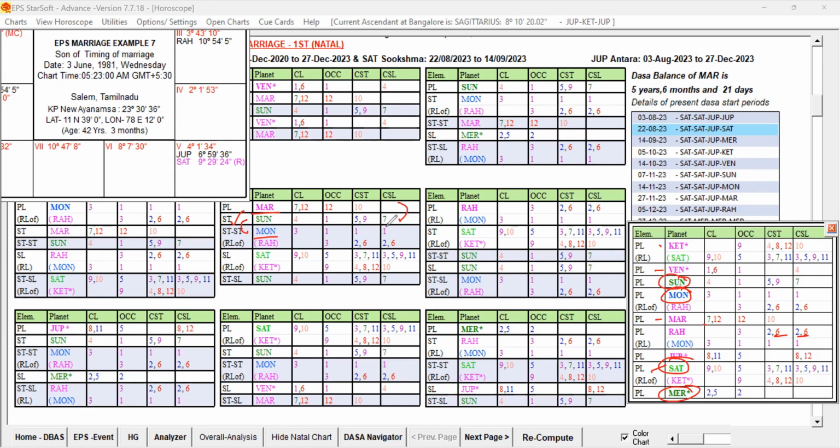Unfavorable is not further supported. And step number 3, that is the sublord, is Saturn, our very good key planet, further supported by another green planet, Sun. So the seventh lord is in the star of this favorable, and the sublord is further supporting this star lord. So this is good. Seventh lord is favorable.